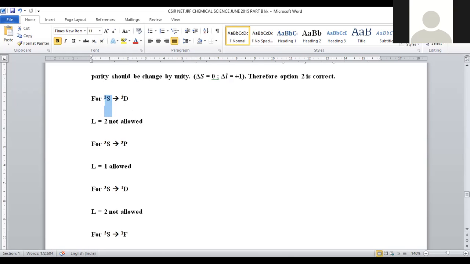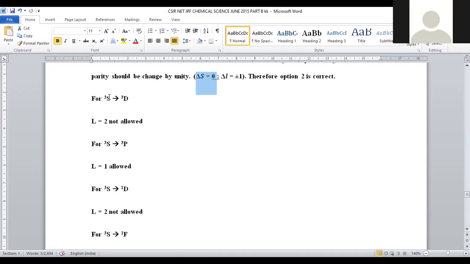After that, it turned into 3D. 3D means spin multiplicity is not varied. Initially 2S plus 1 value is 3. After transition also 2S plus 1 value is 3. That means delta S value is 0. This is allowed, so this is obeyed. Let us go with delta L, whether it's satisfied or not.